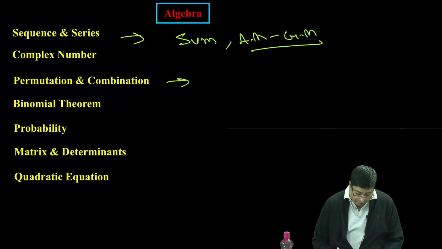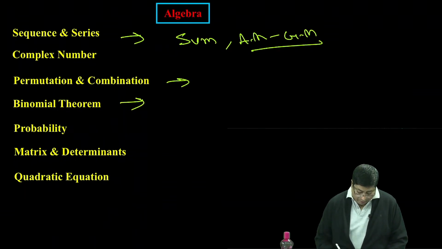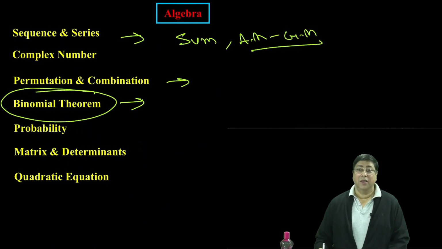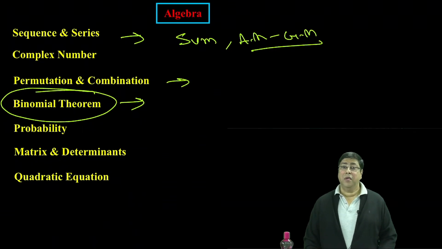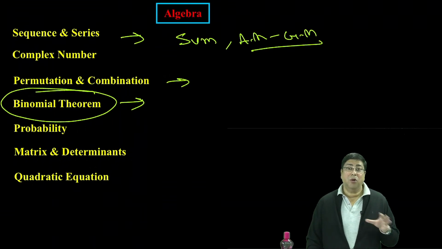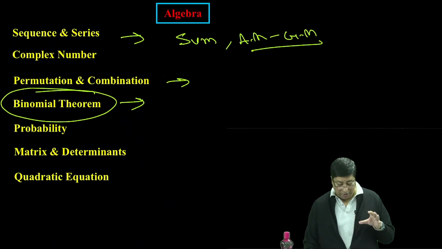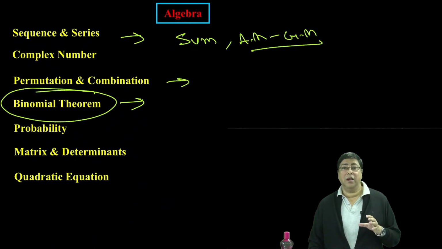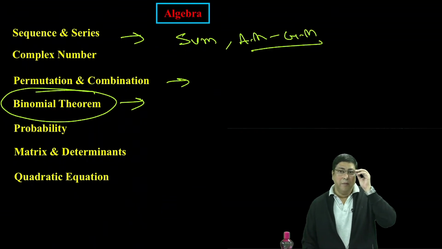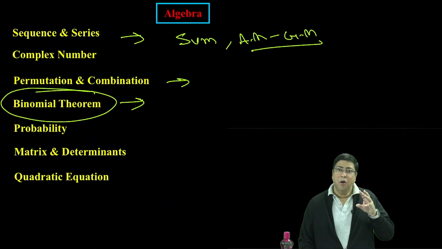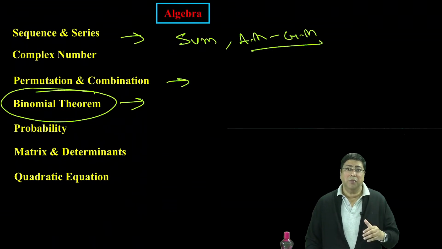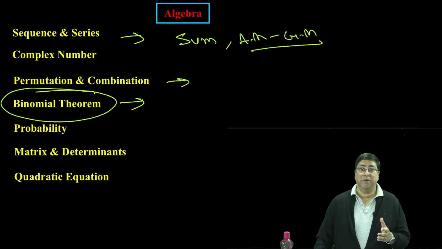And if I come to the binomial theorem, it is another important chapter, and you may expect, because in this way we cannot say at this moment which papers are coming and which are not coming, but sequence and series, complex number, you must get in all papers. And in binomial theorem, the important portion, not very hard questions are coming. These type of chapters are coming in JEE advanced examination mainly.